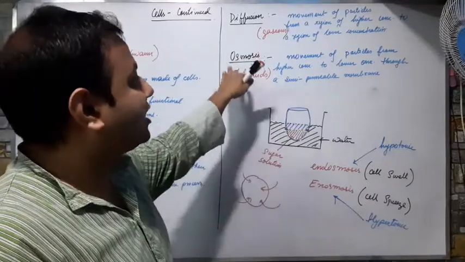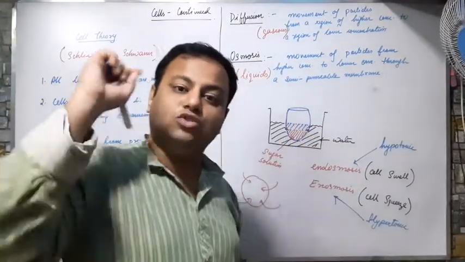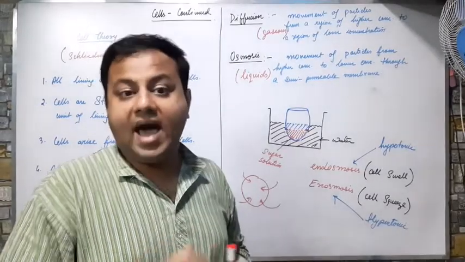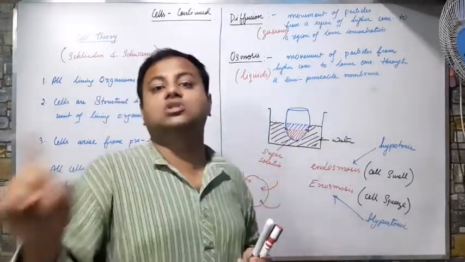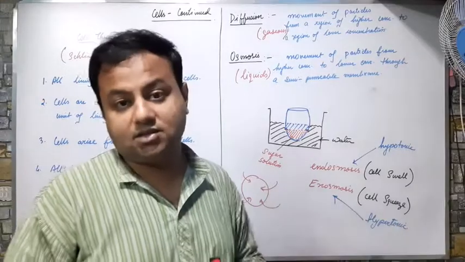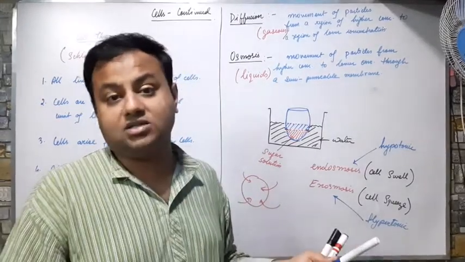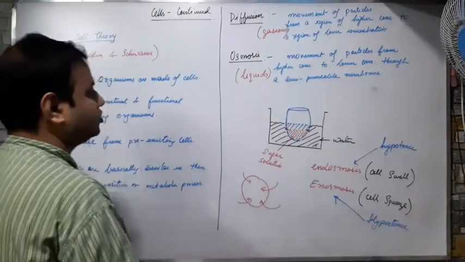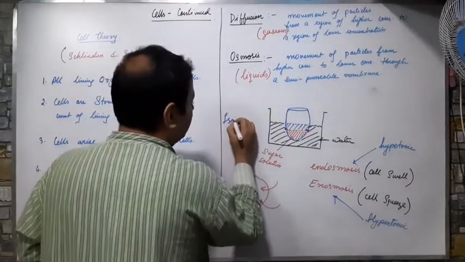And I told that osmosis or diffusion can take place only if there is a difference in concentration. As the concentration is same on both sides, nothing will take place. Means no osmosis will take place. The substance will remain as it is. Such kind of solution is known as isotonic solution.